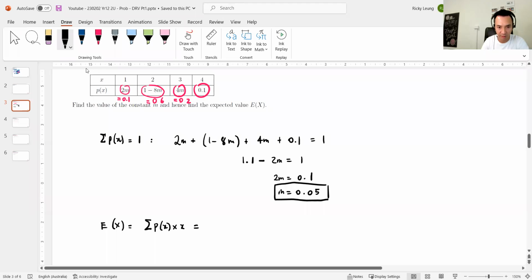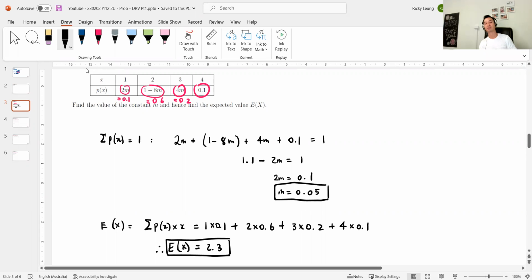expected value. So there'll be 1 times 0.1 plus 2 times 0.6, 3 times 0.2 plus 4 times 0.1. If you punch that into your calculator, the expected value should be, what, 2.3? Done. How's that? Very straightforward. I thought I'd begin here.